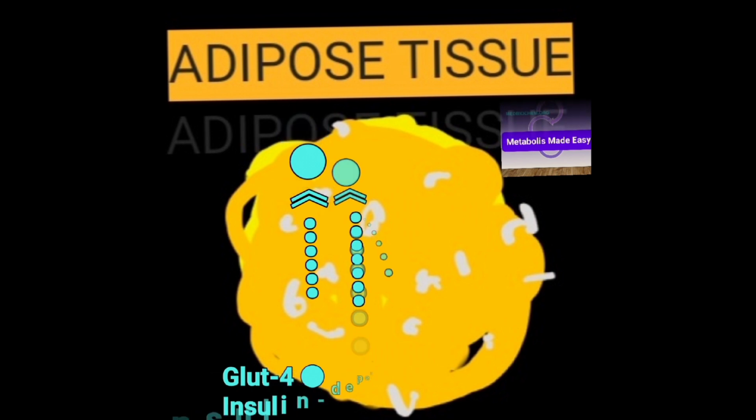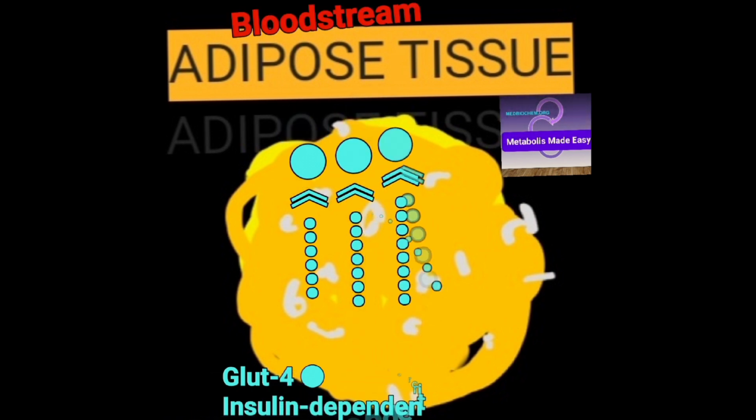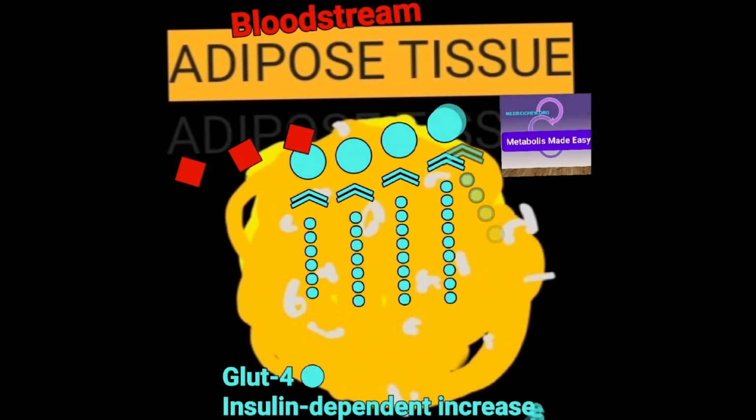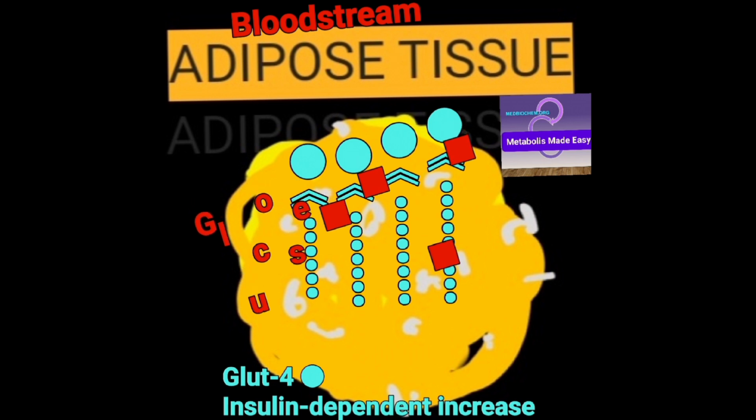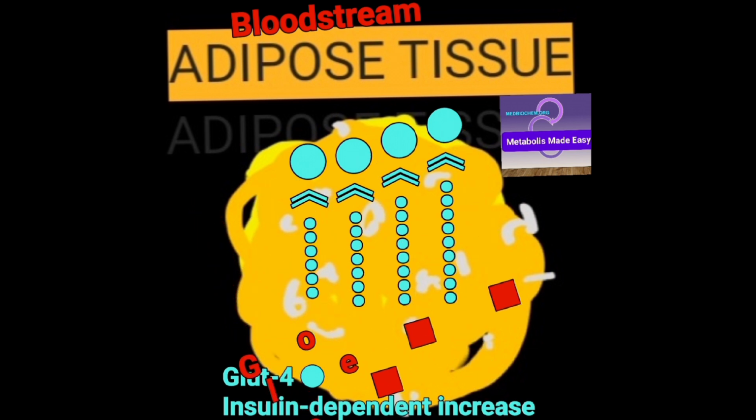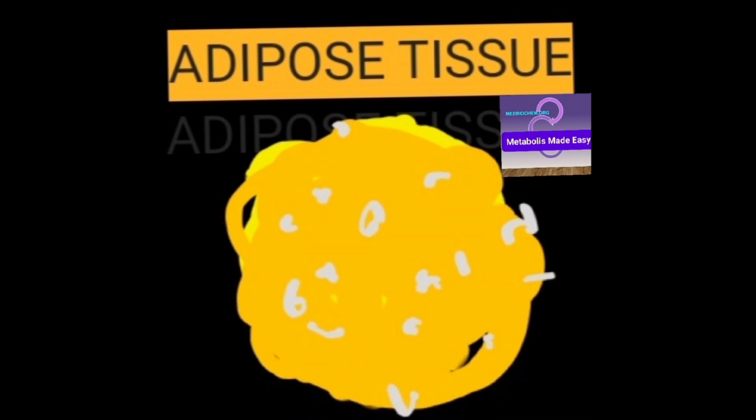These two tissues constitute a significant portion of body mass, and as such they can contribute to a significant amount of uptake of glucose from the bloodstream, reducing the amount of glucose in the bloodstream. This effect of insulin is specific for muscle and adipose tissue only.